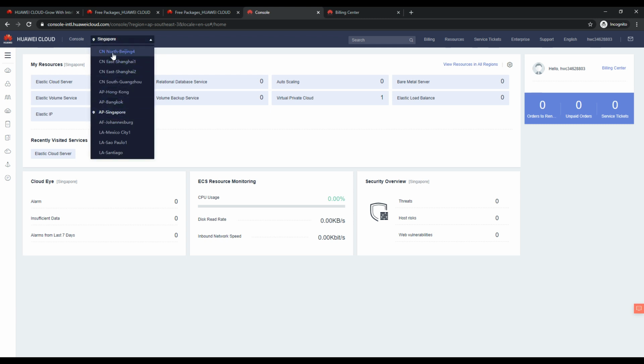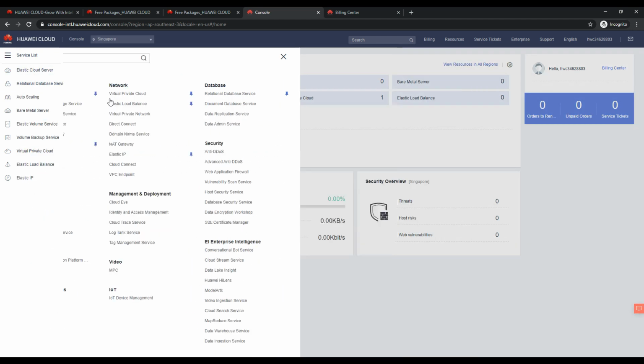For using the China region, there are again a couple of prerequisites, so I don't suggest it unless you have any demand or any specific reason. You can stick with other regions and enjoy the service easily. And if you are especially based out of India, Singapore is the nearest one, so go with that. Or you can try the Bangkok one. Just test the latency, which will give you the best latency from India. So I am in Singapore, so I am going to utilize the Singapore region.